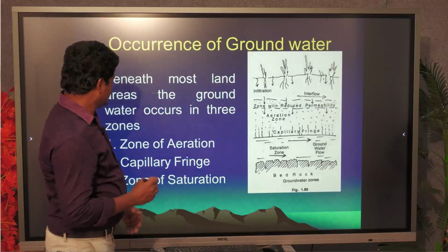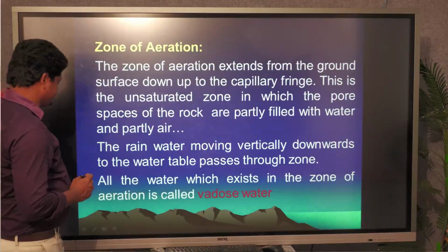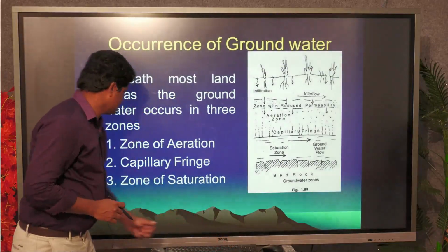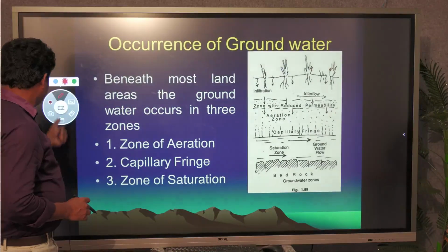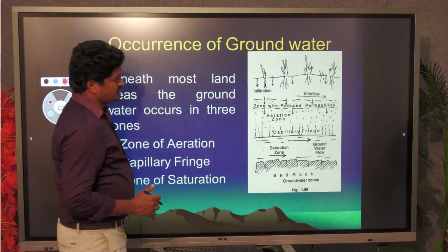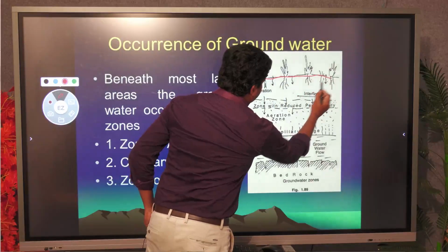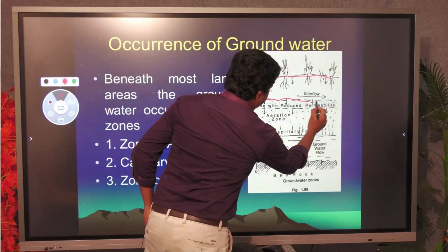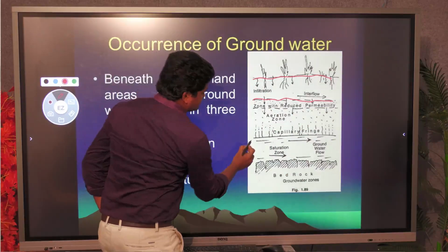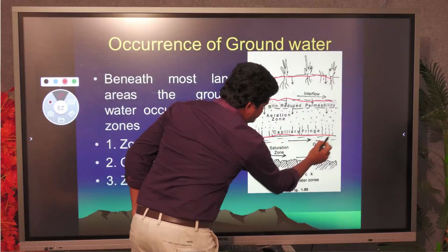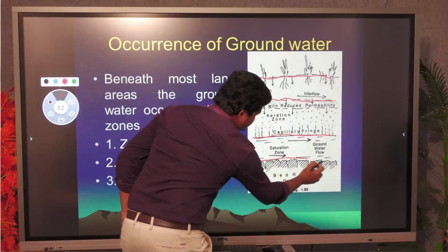One is the zone of aeration. If you look at the diagram, this is the surface area, this is the zone of aeration, this is the capillary fringe, and this is the saturated zone.